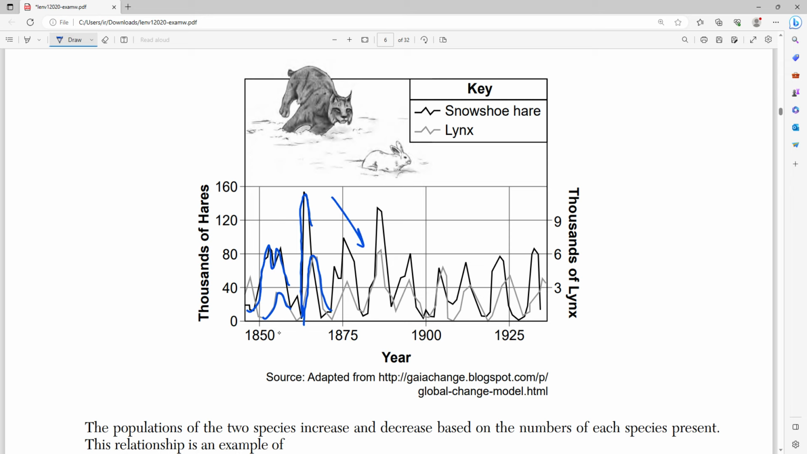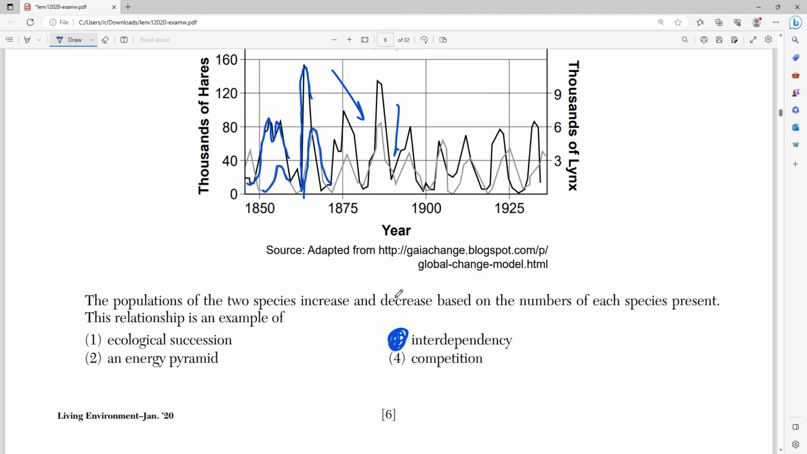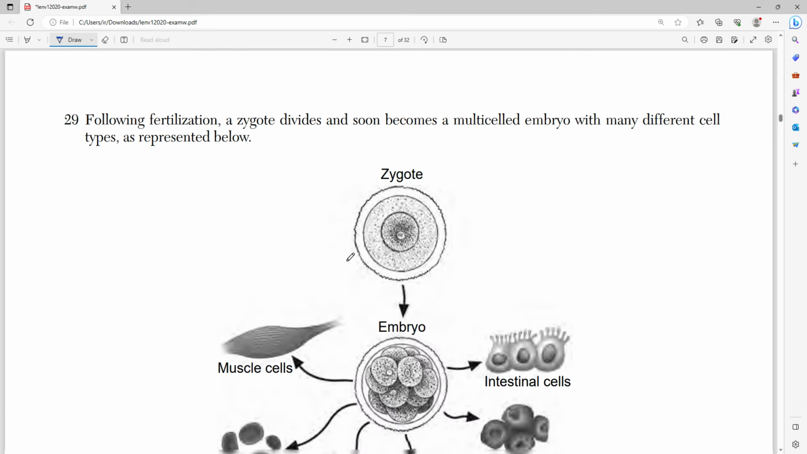All these peaks and all these dips follow each other. Whenever one goes up, the other one could also go up. So they're interdependent on each other. If there's more snowshoe hares, there would be more lynx. If there's less snowshoe hares, there'd be less lynx. And that's interdependency. They're not competing, because that's predator and prey. Predator and prey don't compete. An energy pyramid doesn't show any energy at all. And ecological succession, once again, where are the new plants coming from?